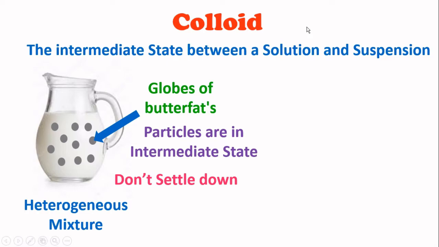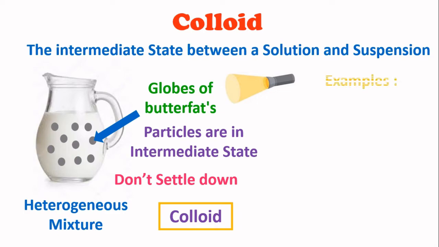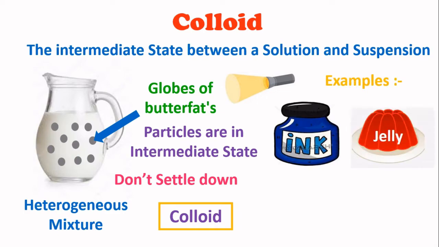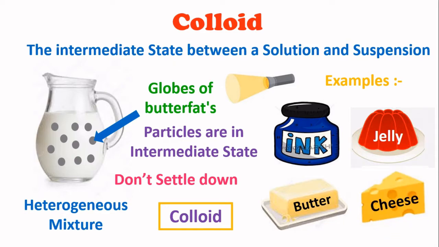Also, if we pass light through it, it will scatter, because like a suspension, a colloid is also a heterogeneous mixture. Similar examples of colloids are ink, jelly, butter and cheese. In these four cases, the particles don't settle down and all are called heterogeneous mixtures.